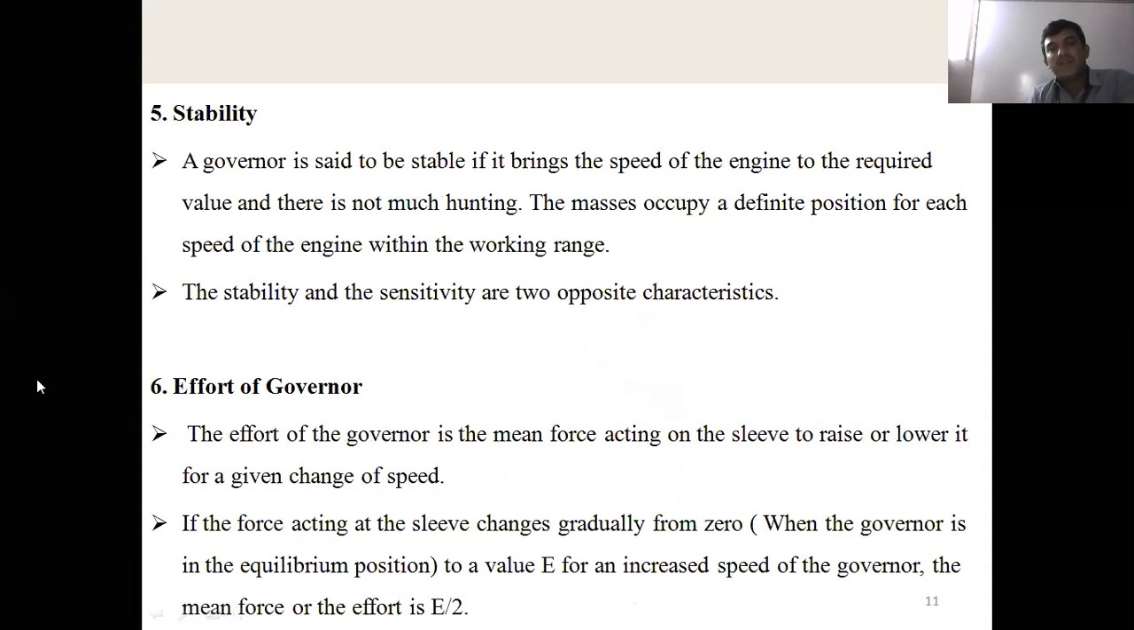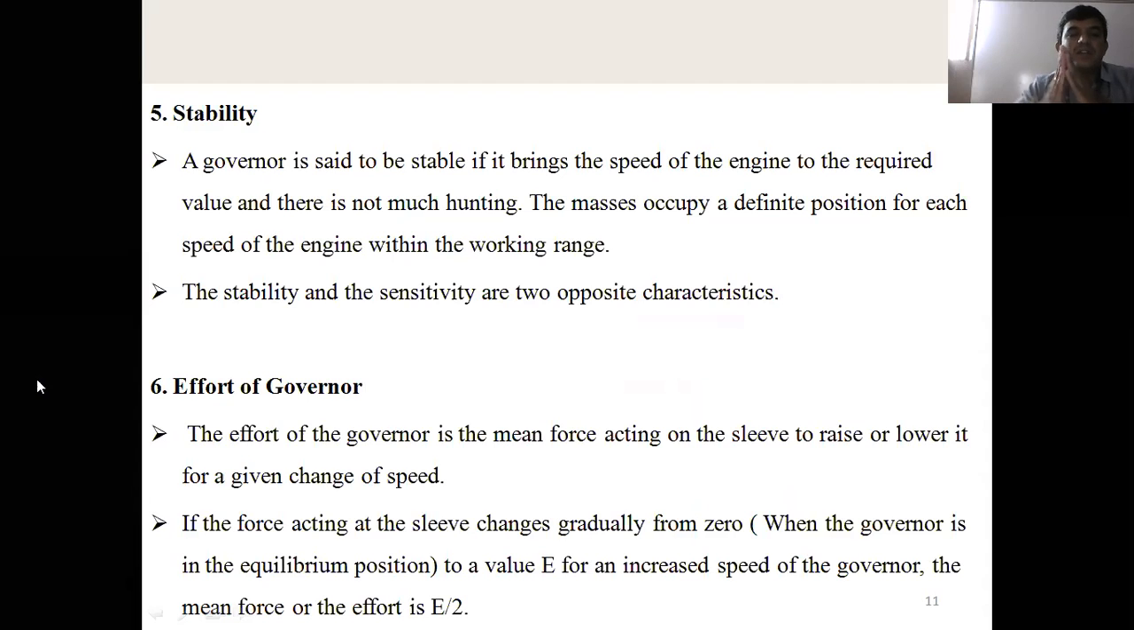Next, stability. When you say the stability of the governor, it means it has to do its work correctly. The governor has to work correctly, meaning if the speed increases, the ball moves radially outward. Then if the speed decreases, the ball moves radially inward. At the same time, what happens? If the speed of the governor shaft increases, the governor ball moves radially outward, then the sleeve moves upward. Then it is connected to the throttle valve, then the throttle valve closes.